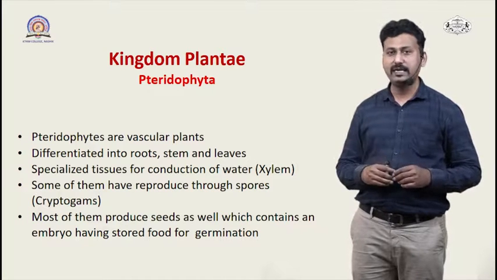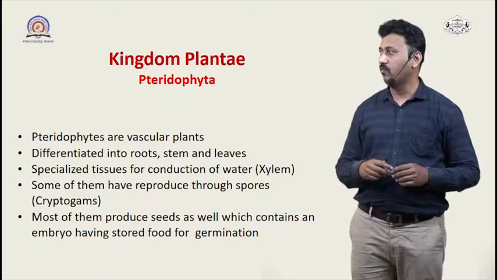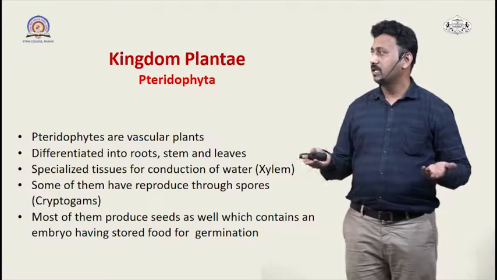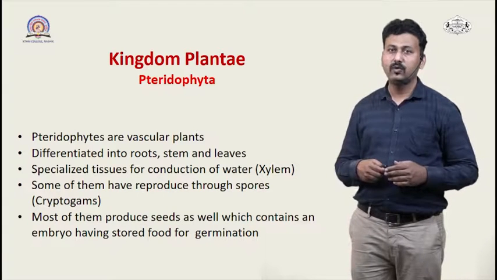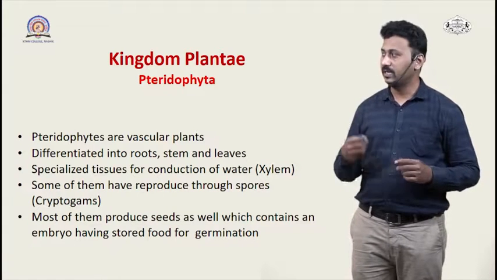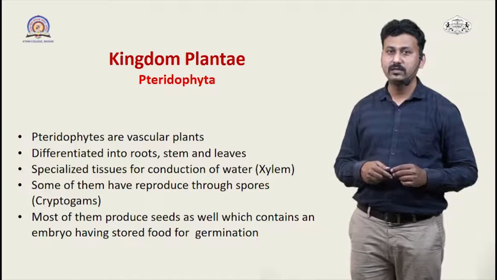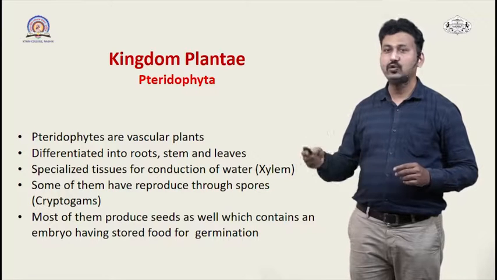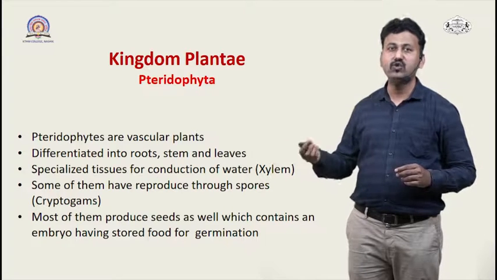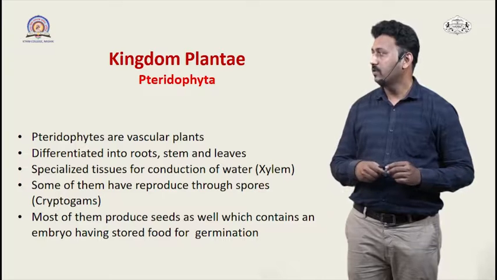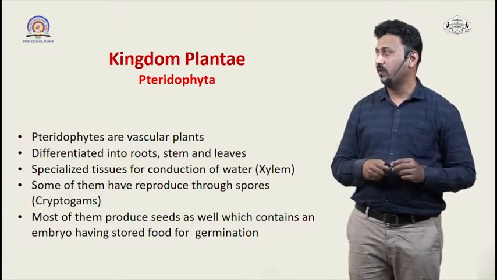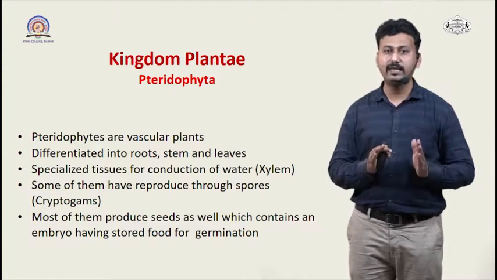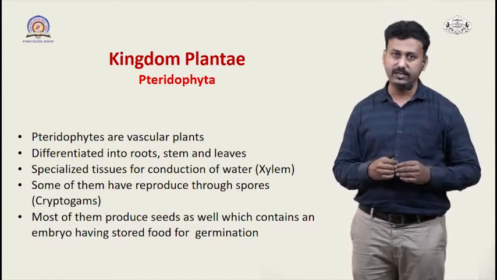They have the specialized tissue of conduction, so they have xylem for the conduction of water, and some of them reproduce by formation of spores, that is asexual mode of reproduction. They are called cryptogams, and most of them produce seeds, that is the sexual mode of reproduction, in which there occurs embryo formation, and this embryo has the stored food material for the germination of the seed.